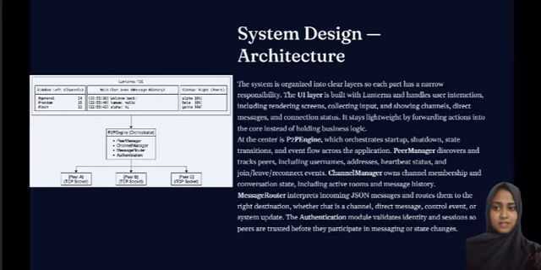This slide is about system design architecture. To manage this complexity, we designed the system with a clean modular architecture. On the left, you see the UI layer built with Lanterna. It handles rendering and user input but contains no business logic. It forwards actions to the core engine. In the center, in our core layer, we have the P2P engine. This is where the magic happens.